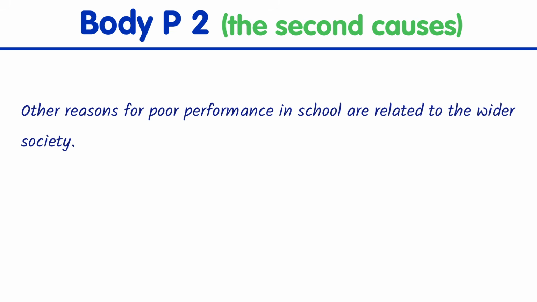This is, as you can see, another strong topic sentence which contains a phrase which connects it to the previous paragraph and also to the thesis statement, all right? And there is also a phrase which tells us the topic of this paragraph. So what do I mean? The topic of this paragraph is related to the society, the wider society. And the rest of this paragraph should fully support this topic, all right? Now, what do I mean by the wider society? So I should explain it more, right?